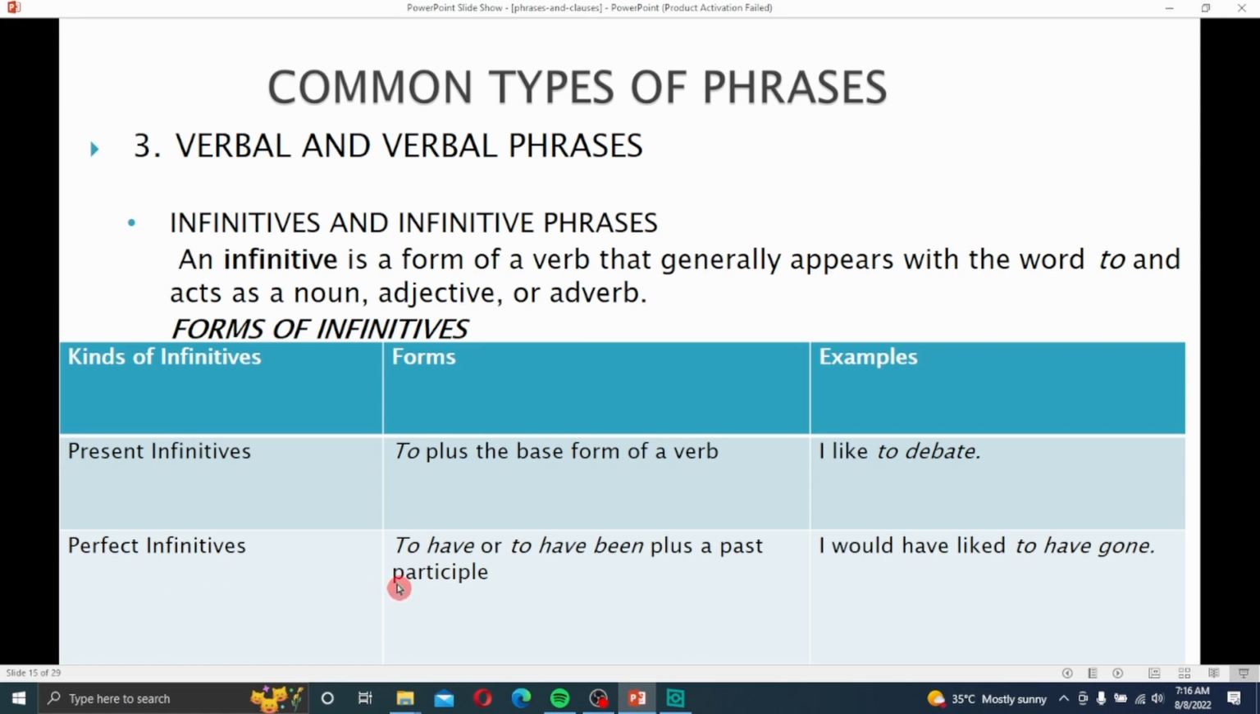Perfect infinitive: to have or to have been plus a past participle. I would have liked to have gone. Here, to have gone is the infinitive.